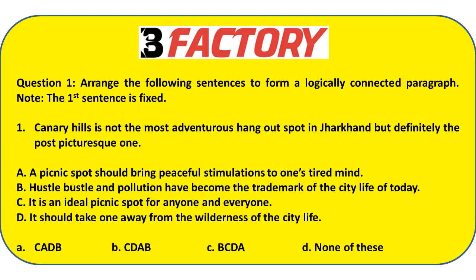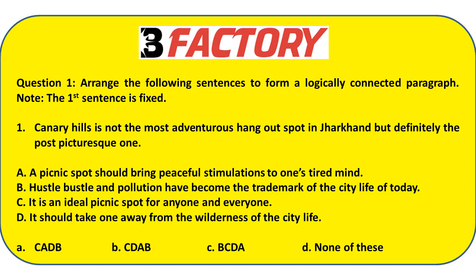Let's see a sample question. Arrange the following sentences to form a logically connected paragraph. The first sentence is fixed. Since the first sentence is fixed, we are going to be using the immediate next link method in order to find the correct sequence. The sentence talks about Canary Hills being the most picturesque hangout spot in Jharkhand.